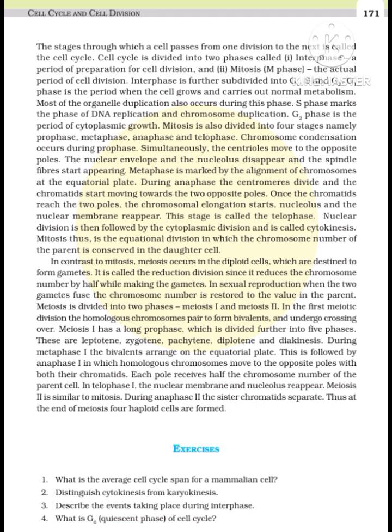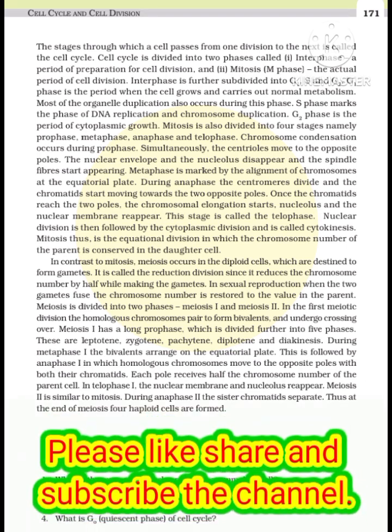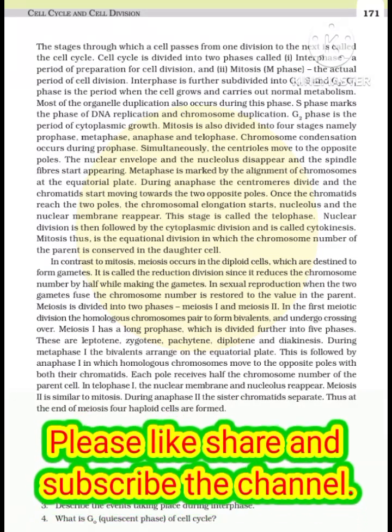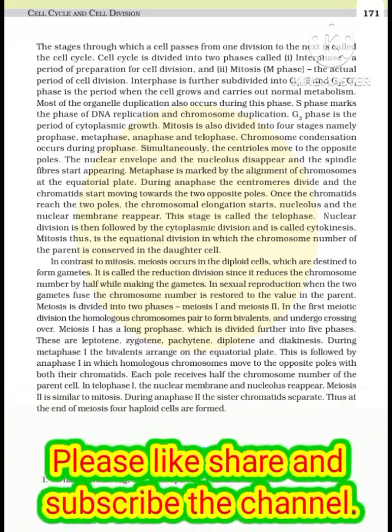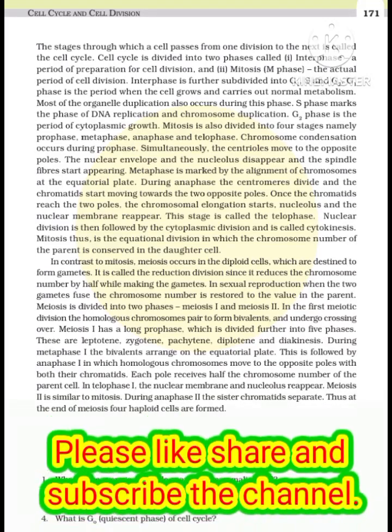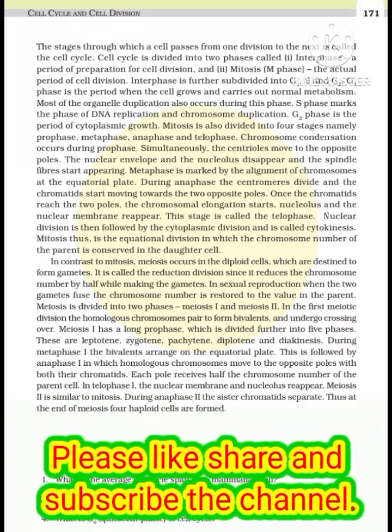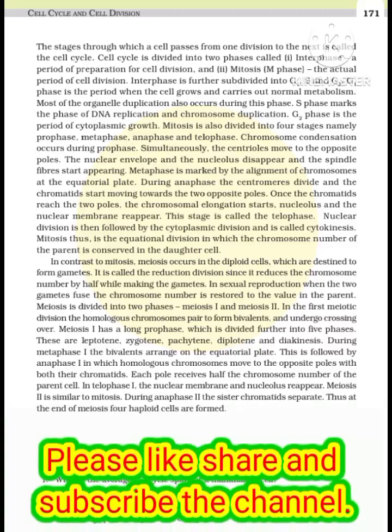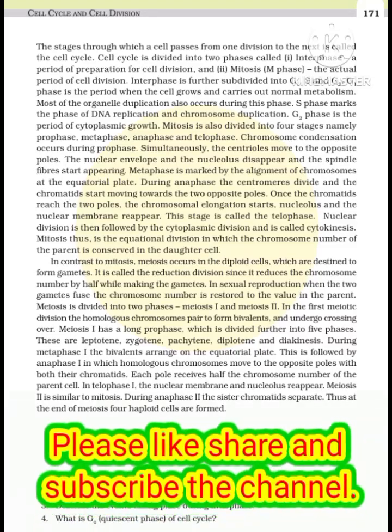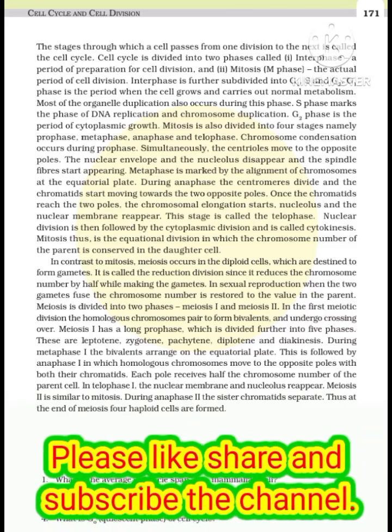In contrast to mitosis, meiosis occurs in the diploid cells, which are destined to form gametes. It is called the reduction division since it reduces the chromosome number by half while making the gametes. In sexual reproduction, when the two gametes fuse, the chromosome number is restored to the value in the parent. Meiosis is divided into 2 phases, meiosis I and meiosis II. In the first meiotic division the homologous chromosomes pair to form bivalents, and undergo crossing over.